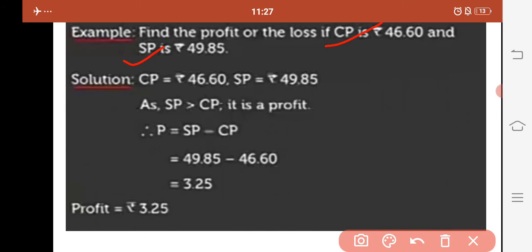And we know that when the selling price is greater than the cost price, it is a profit. Through the formula of profit, we can calculate the profit that a person is gaining by selling the product. Here in this case, a profit of rupees 3.25 is enjoyed by the person.